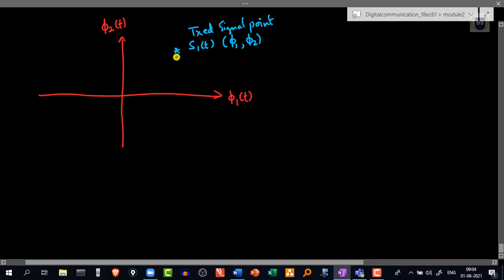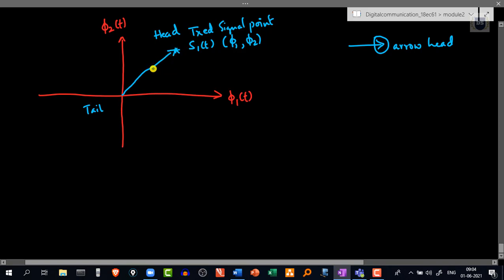Now if I draw a vector that starts from the origin, it has its tail at the origin and it has its head, I am using the terminology head to indicate the arrowhead, and its head ends at this point.